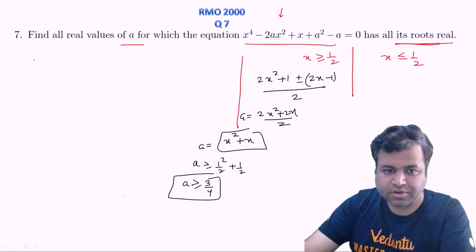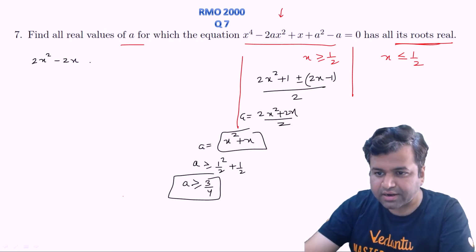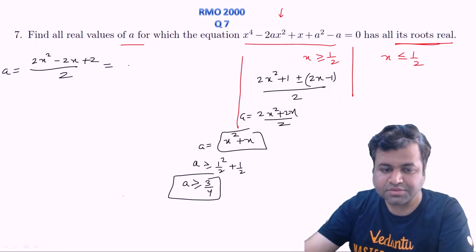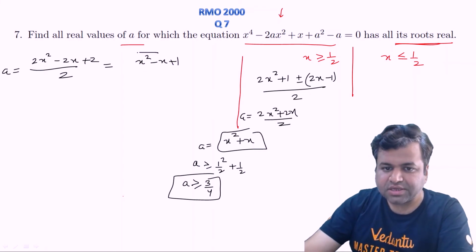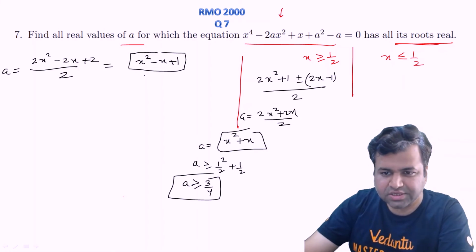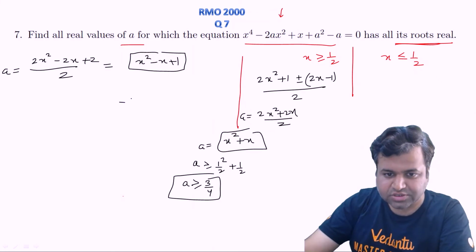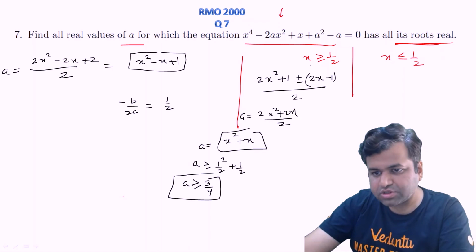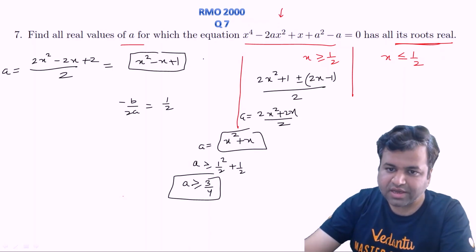So that will become (2x square minus 2x plus 2) whole upon 2, that is equal to a, and that will become simply x square minus x plus 1. Clearly this is a quadratic, and its minimum value will be at half, because the vertex has the x coordinate minus b by 2a, and that is half, and since x is also greater than or equal to half, its minimum value will again occur at half.